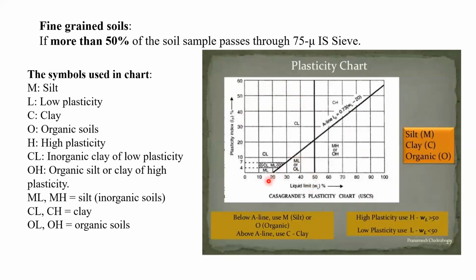Mainly you can see below the A line. Here also it is below A line. Below A line, we can use the M or O, right? Here also mention. And above A line, we are going to write or mention C, clay. And below or less than 50%, low plastic categories, and more than 50%, H is written. You can see here also H is there, here also H is there. That means high plastic categories. So these are some nomenclature that we have to remember.